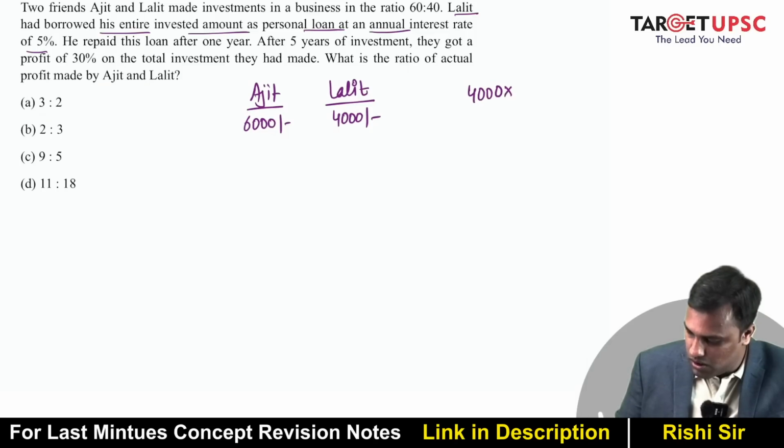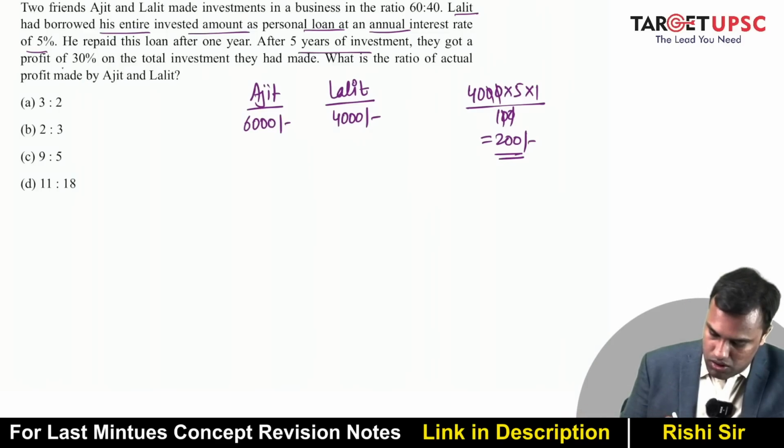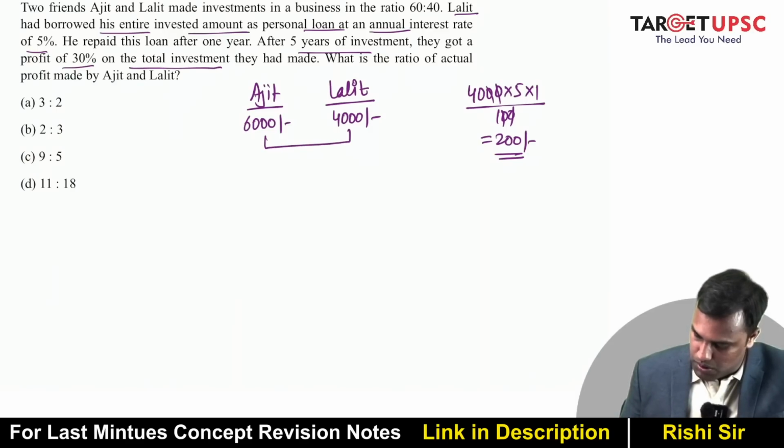So 4,000 into 5% for 1 year upon 100 is basically 200 rupees. Right? So he basically incurred an interest of 200. After 5 years, they got 30% on the total investment. So what is the total investment? 10,000. 30% of that will be 3,000.